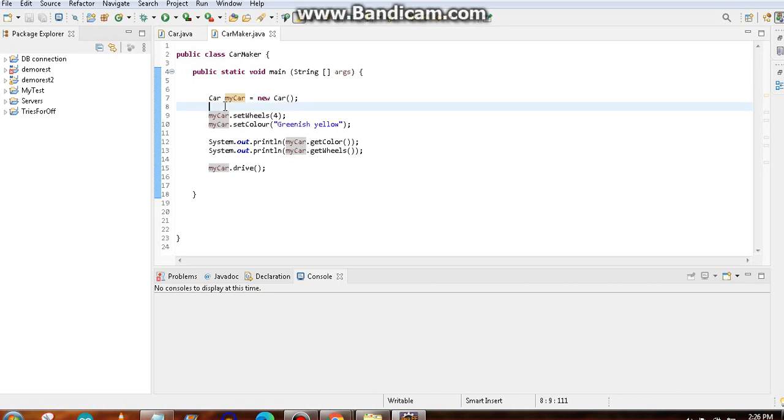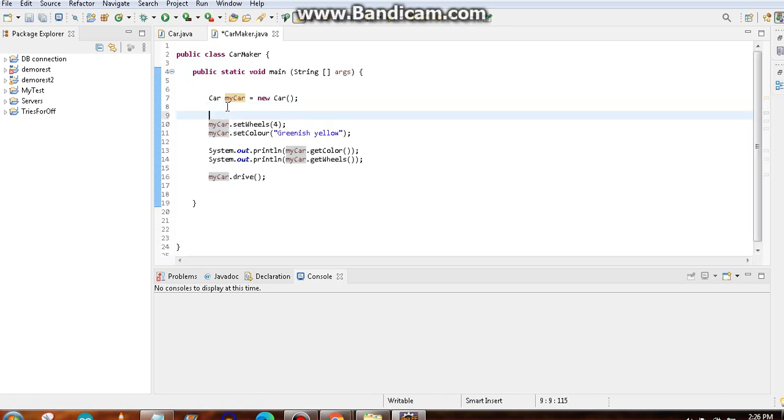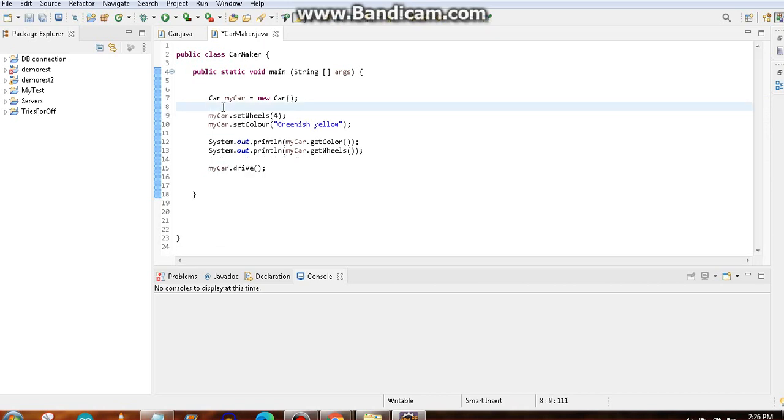So for example, if you see the line number 8, let's remove this, hold on a second. If you see the line number 8, here we already have created the mycar object, but we don't have the wheels value and color set. So if you do something in line number 8 with the mycar object, this mycar object will not have its wheels or color set, but the car has been created.